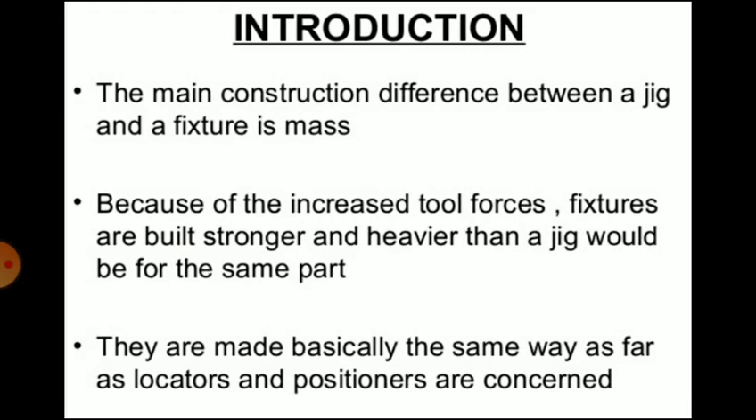The main constructional difference between the jig and fixture is the mass. Because of increased tool forces, fixtures are built stronger and heavier than a jig would be for the same part. They are made basically the same way as far as locators and positioners are concerned.